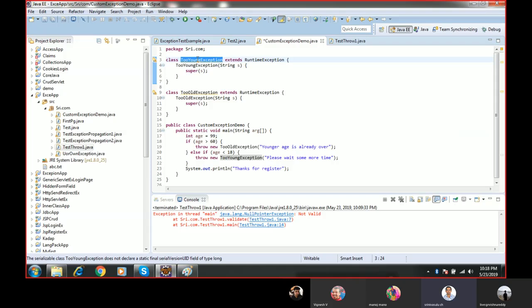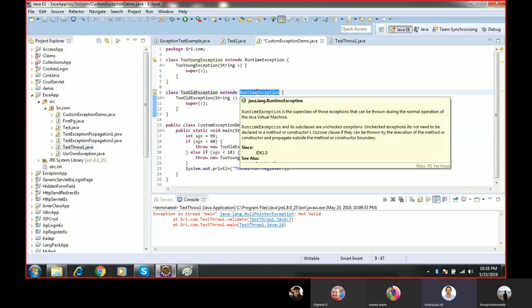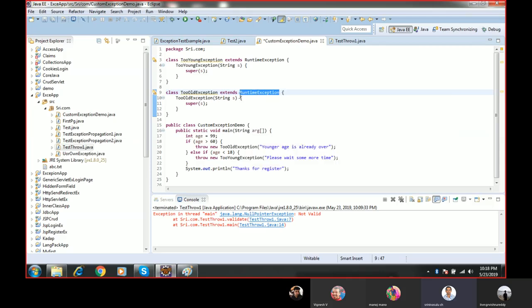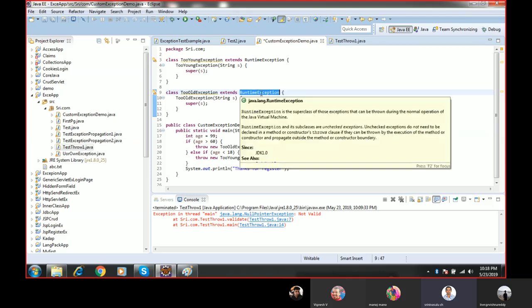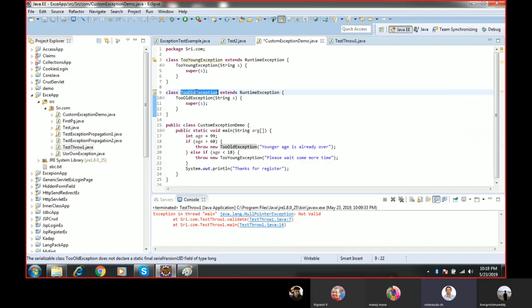So I have created another class, the ToOld exception. This is a normal class, then it extends RuntimeException. RuntimeException has some behavior, that is exceptional behavior. All exceptional behaviors will get inherited to the ToOld exception class. So now I have created two classes, the ToYoung exception class and the ToOld exception class. These two classes are exception classes, like ArithmeticException.